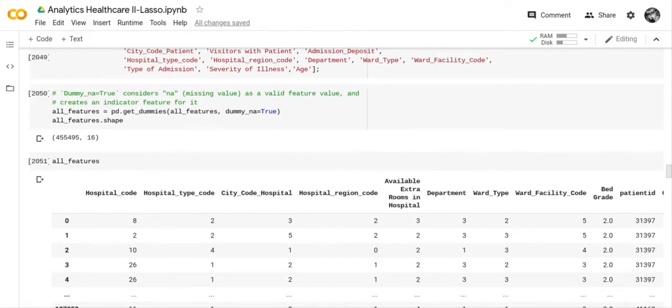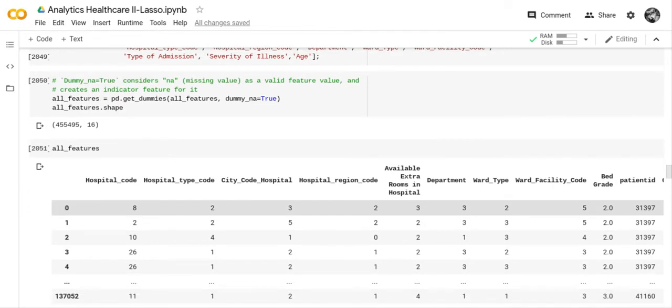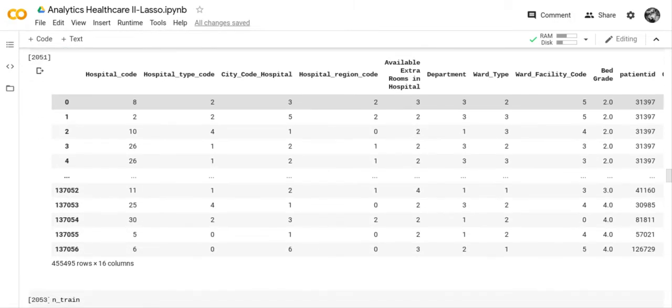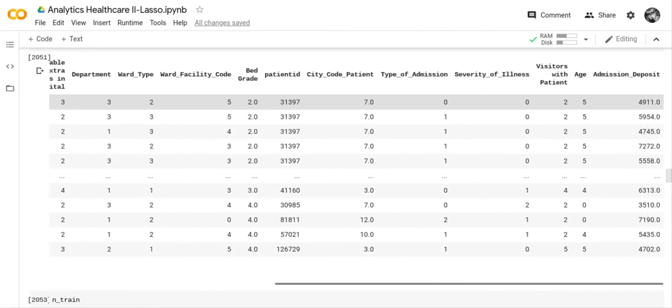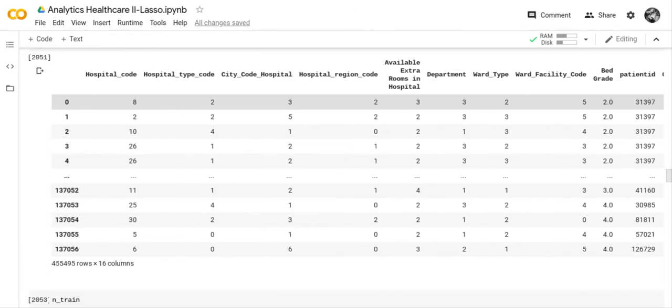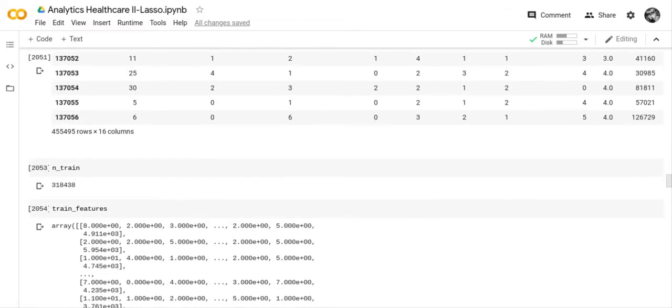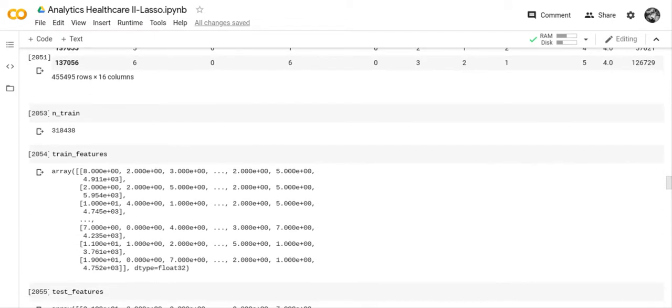We set up our dummy variables for all features, and then we've got a shape, and the shape is 16 columns. So you can see all features again, and you can see that it's all numeric values, which is what we want, because the computer only deals with numeric values. So if it's got text in it, the text has to be converted to a numeric value.